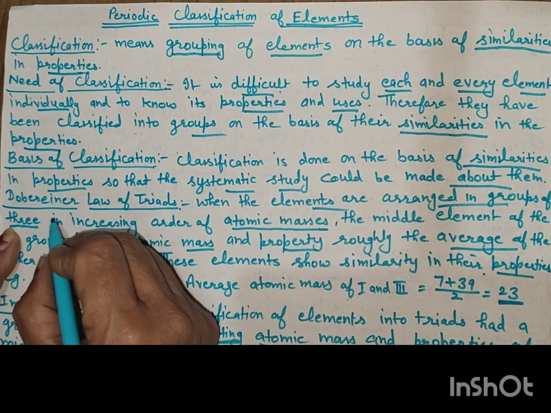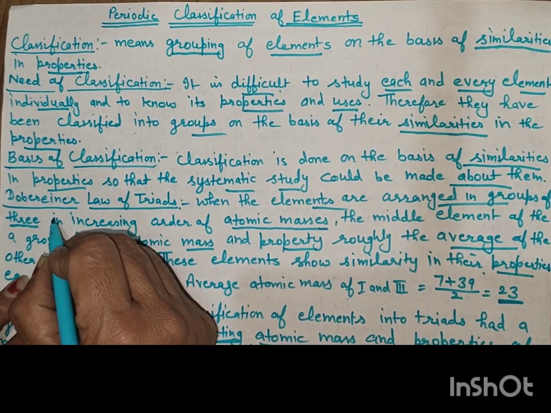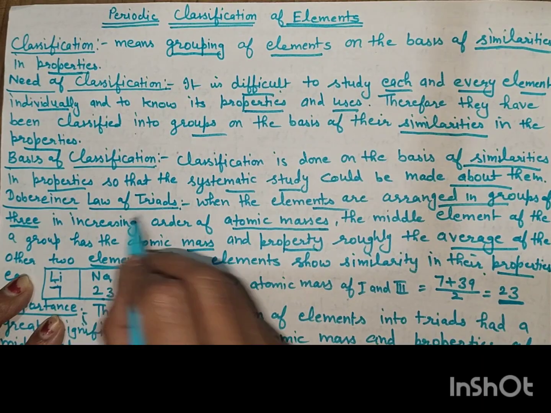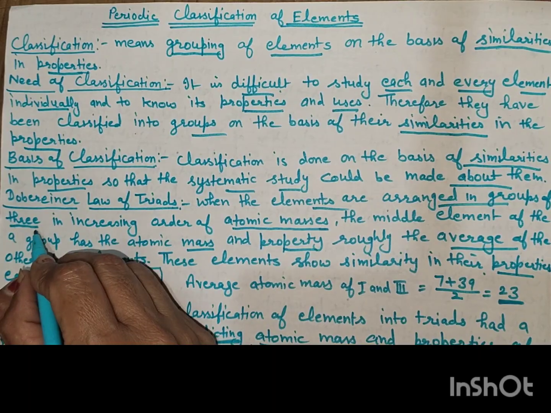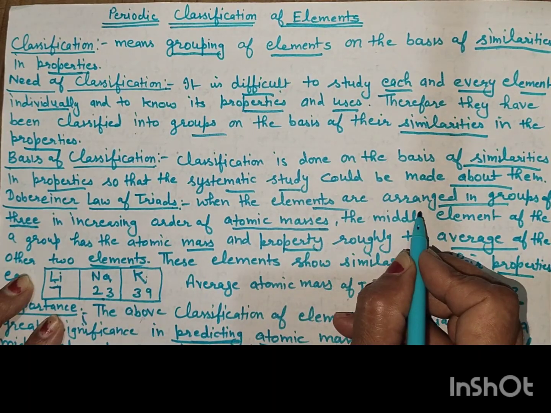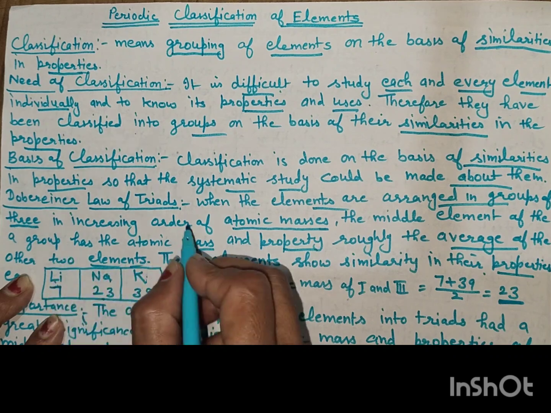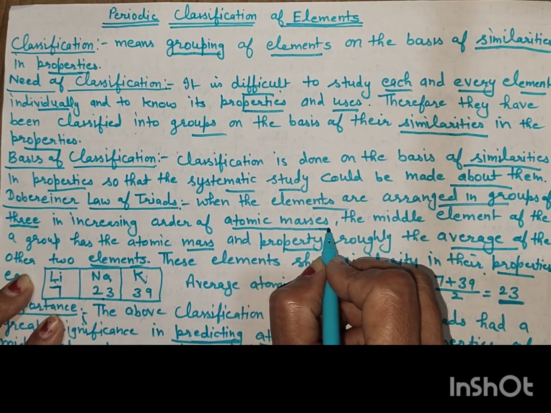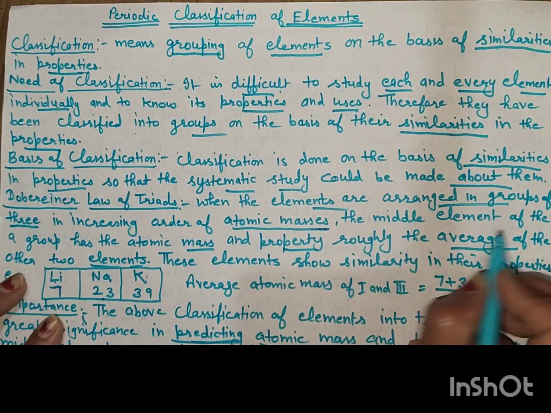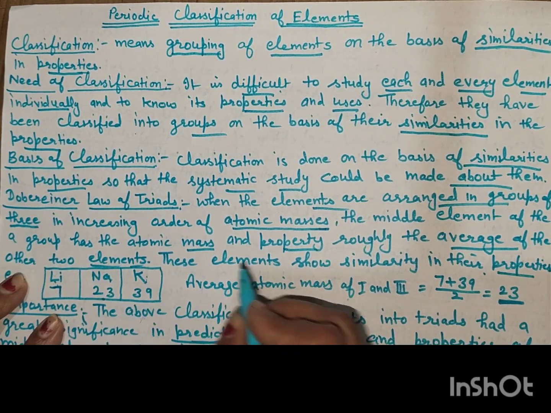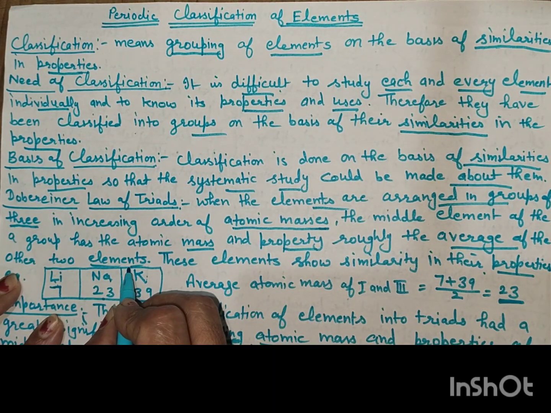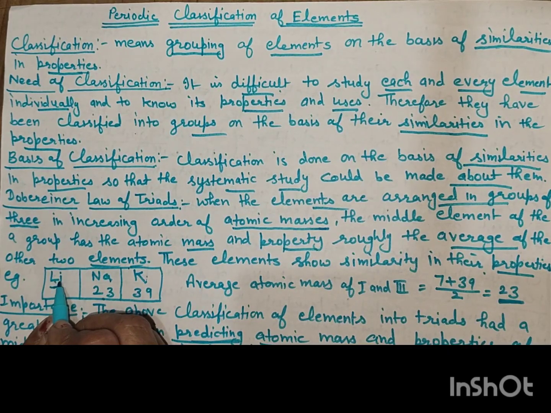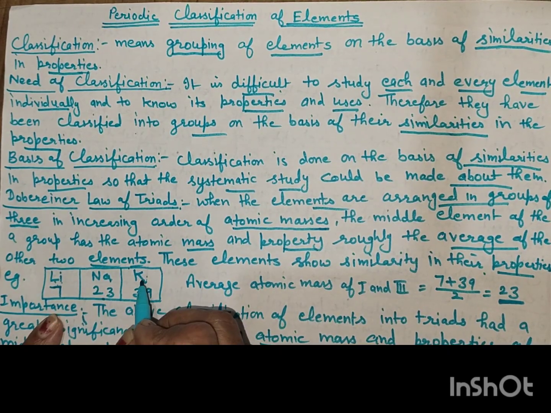First, this is done by the Dobereiner law of triads. When the elements are arranged in groups of three, triads meaning three, in increasing order of atomic masses, it is based on the atomic mass. The middle element of a group has the atomic mass and properties roughly the average of the other two elements. You can take the example of lithium, sodium and potassium.